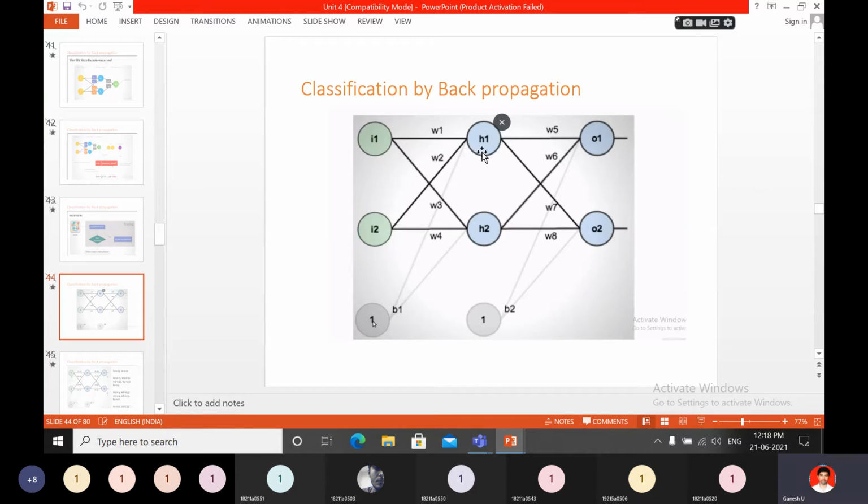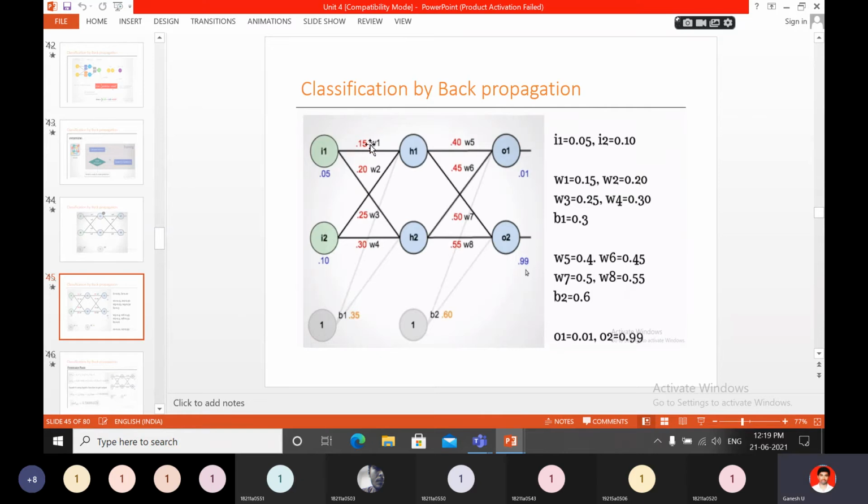And this input can be given to H1. So again from H1 the output has to be calculated, and that can be given as input to O1. How can that be predicted? H1 W5 plus H2 W6 plus B2. For O1: H1 W5 plus H2 W6 plus B2. Next, for O2: H1 W7 plus H2 W8 plus B2. That is the value. Like that you have to find out the value for each and every node.